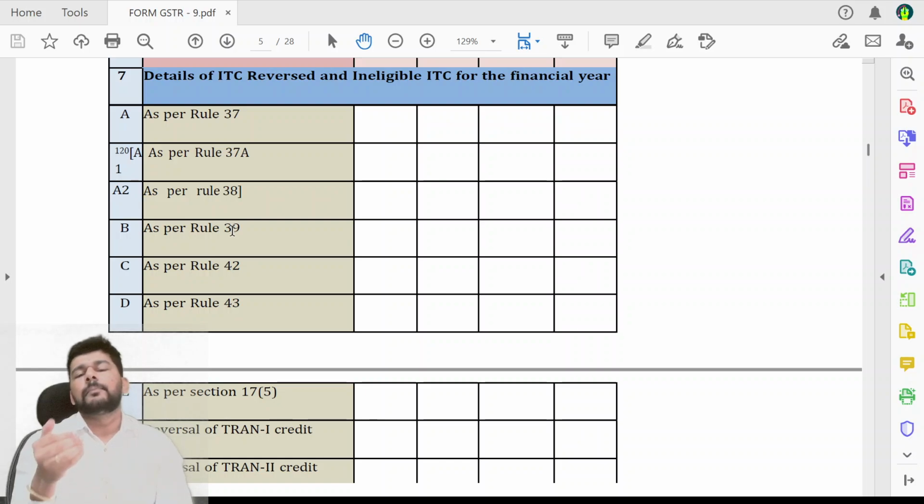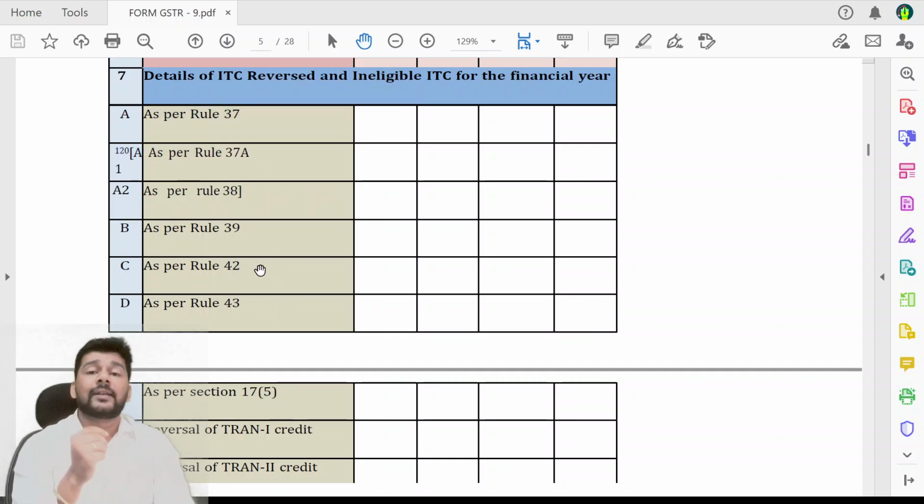If you remember, till last year there were, as per the rules, only rules 37, 39, 42 and 43. These were the only 4 reversals. Now what it says is Rule 37 reversal, which covers reversals of the ITC and eligible ITC for the financial year. That means something that you reported in the GSTR 3B returns through the year, the reversal about that will be discussed here. If the payment was not made within 180 days, then it will go in your Rule 37.